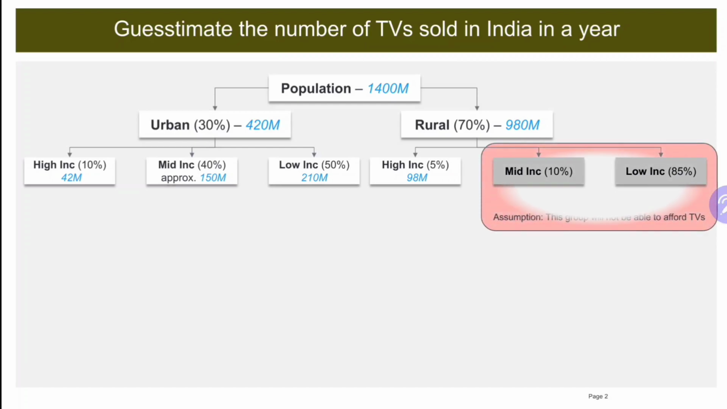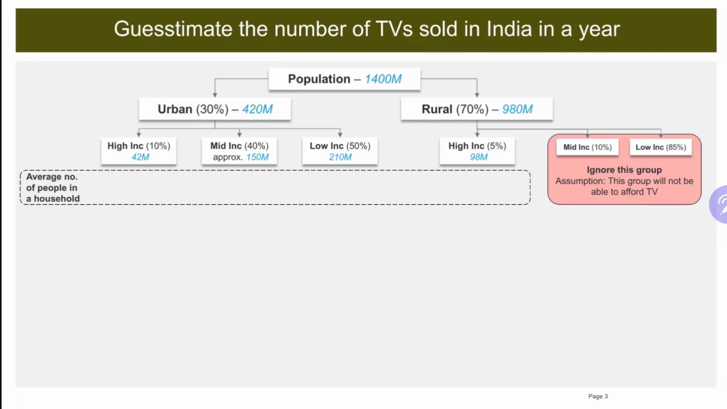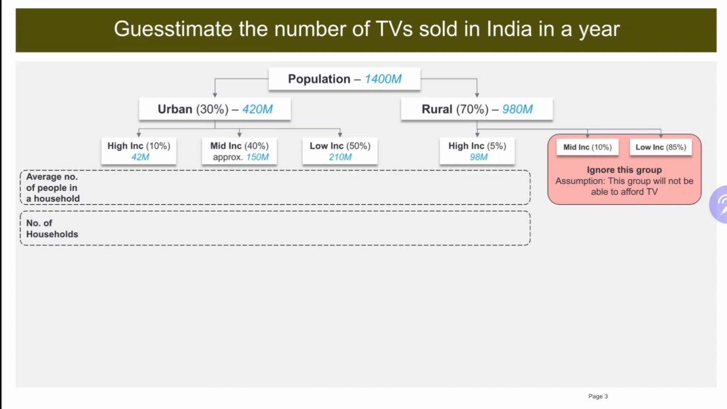Now I'm going to ignore the mid income category and low income category in the rural area. Why? Because TV is kind of a luxury and not everyone is going to be able to afford it. Moving on, I'm going to find the average number of people in a household to get the number of households in each of these categories. For that, I have assumed that the average number of people in a household for high income category is 4, for mid income category is 5 and low income category is 6 under urban areas. For rural, I have assumed that in the high income category, 5 people per household on average.